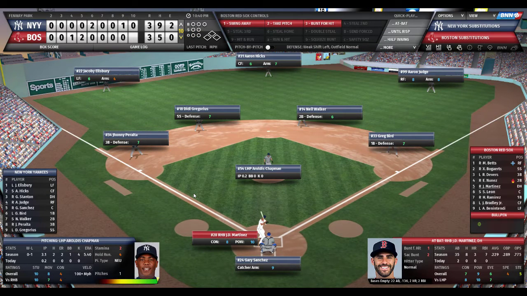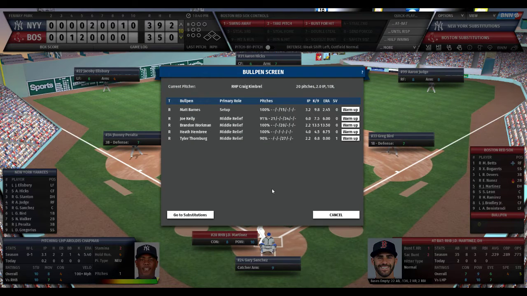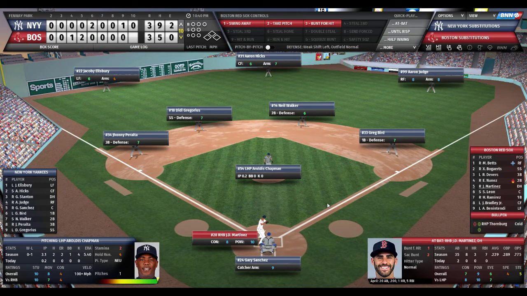Due up for the Red Sox in the bottom of the 10th to face Aroldis Chapman: Martinez, Leon, and Ramirez. The Red Sox will now get Tyler Thornburg up in the pen, just in case they go back out for the top of the 11th. Red Sox fans don't want to see that. Here's J.D. Martinez, 0 for 2. He's also walked.